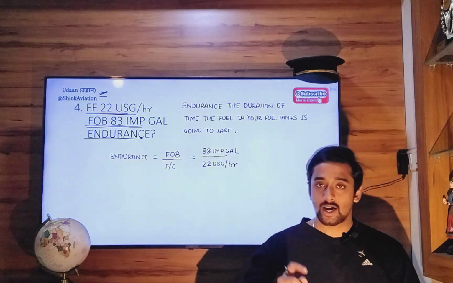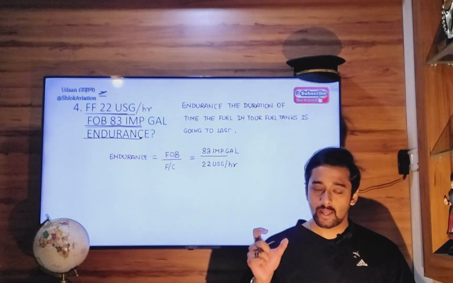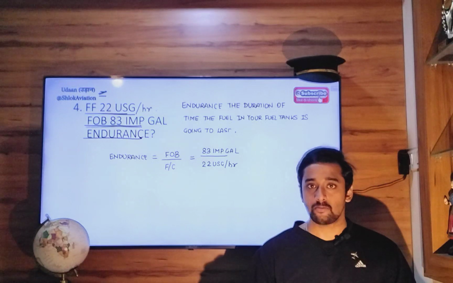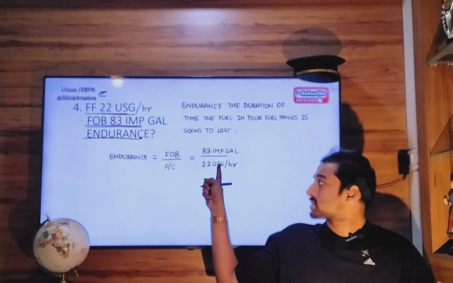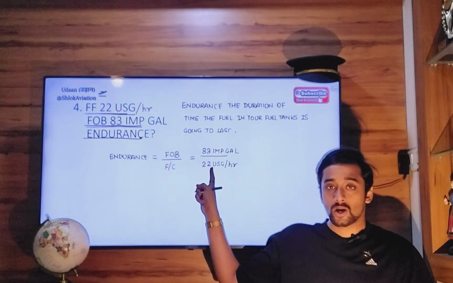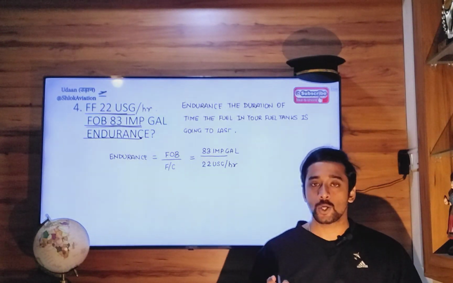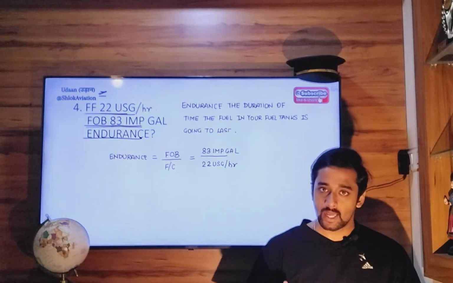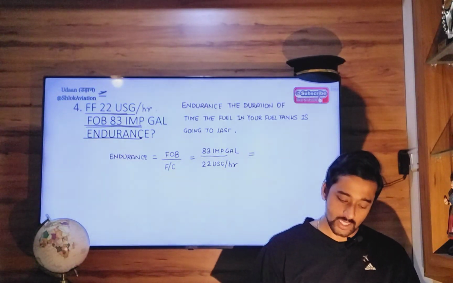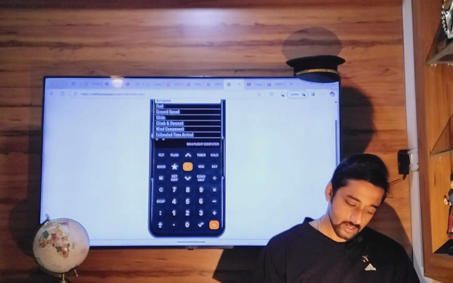So our first primary job will be to bring both the units, imperial gallon and US gallon, at par, to equalize them. So either convert this 22 US gallon into corresponding imperial gallon, or convert 83 imperial gallon into corresponding US gallon. So we will convert 83 imperial gallon into corresponding US gallon with the help of CX3. So let's go back.